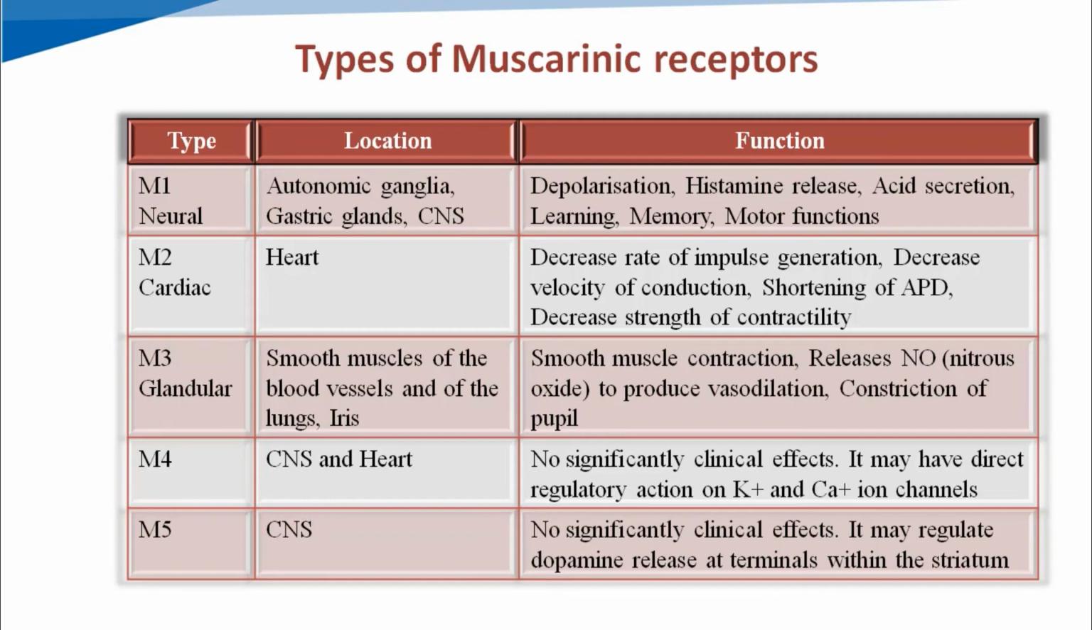M4 and M5 types have no significant clinical effects, but M4 may have a direct regulatory action on potassium and calcium ion channels, and M5 is known to regulate dopamine release at terminals within the striatum. So, M1 is present at ganglia, M2 at heart, M3 at smooth muscles, lungs, blood vessels and iris, M4 at CNS and heart, and M5 in CNS. M4 and M5 have no significant clinical effects, and among M1, M2, and M3, M2 causes inhibitory actions on the heart.